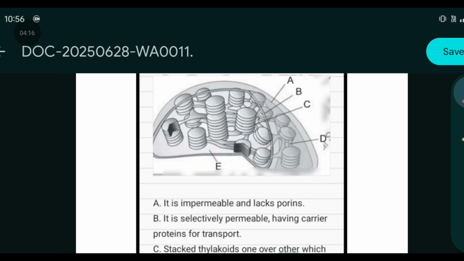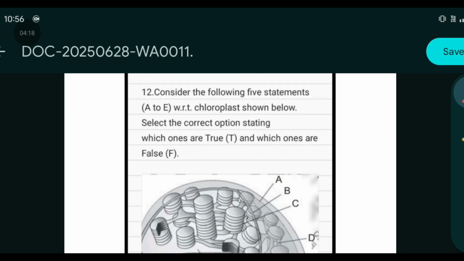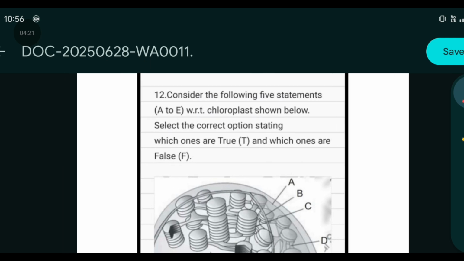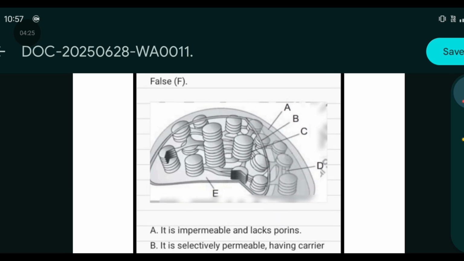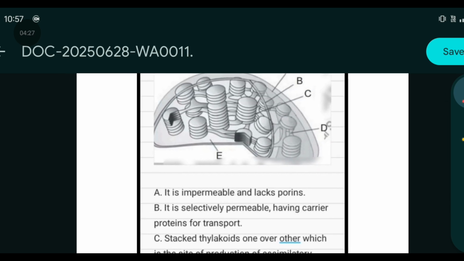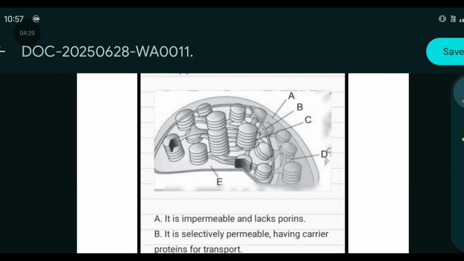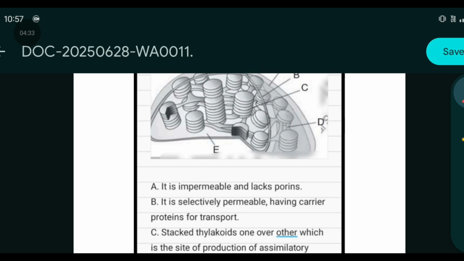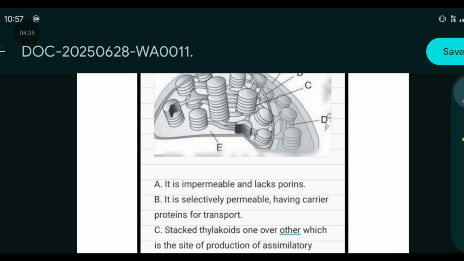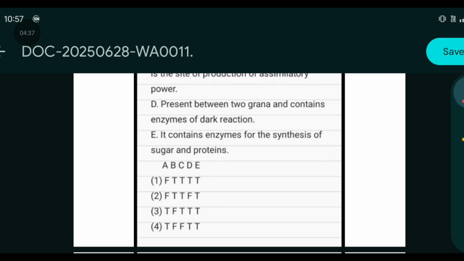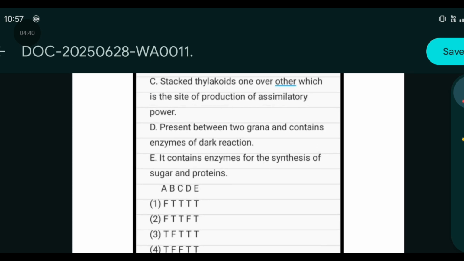Consider the following five statements A to E with respect to chloroplast as shown below, and which one of the following is true. A is impermeable and lacks protein.